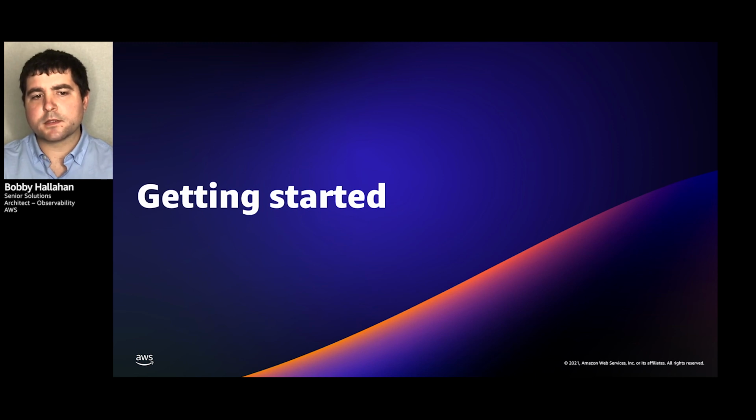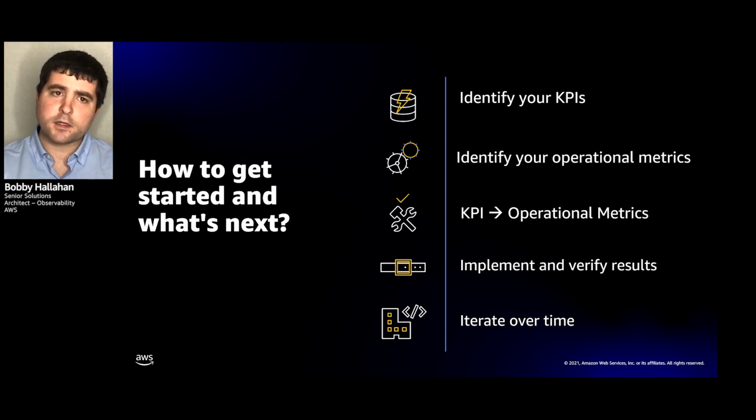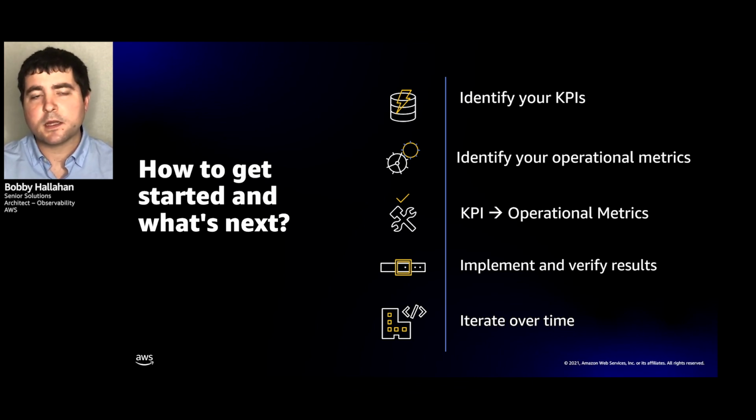First off, it's identifying those operational KPIs, both inside your pipeline, so your application, and then also of the pipeline. What about your pipeline can we make operationally a metric? From those KPIs, identify those metrics, and then implement and verify results, meaning we implement this process and then understand, are these metrics valuable to us? And then, really, when it comes down to everything in DevOps, it's all about iteration over time. Can we use this to identify a gap where we can get a little bit better?